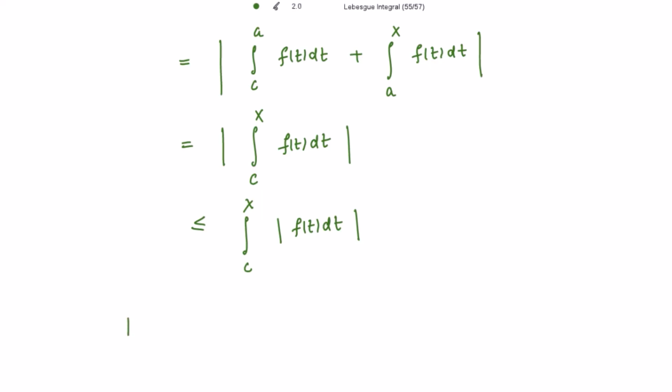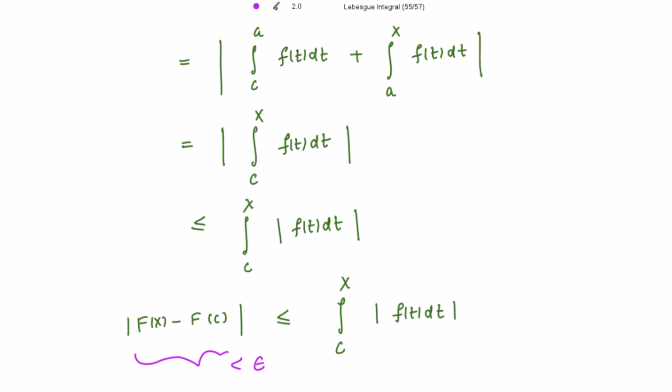So we have got that mod of F(x) minus F(c) is less than or equal to the integration from c to x of the mod of f(t) dt. For continuity, we need to show this to be strictly less than epsilon.